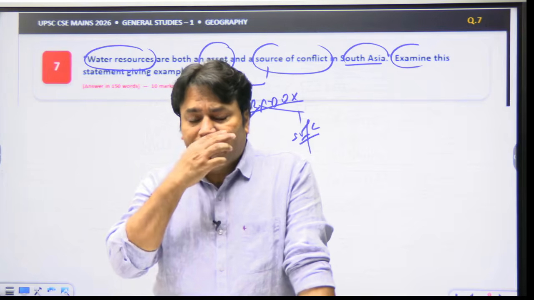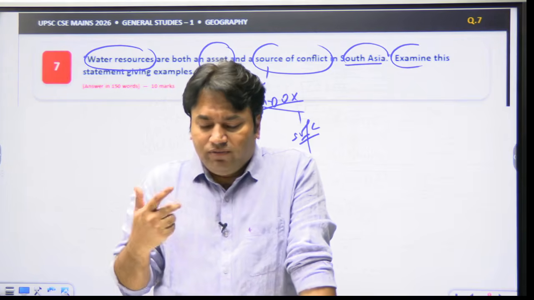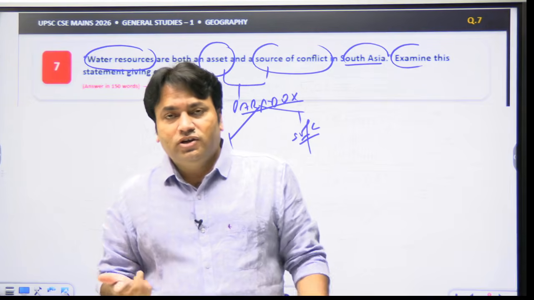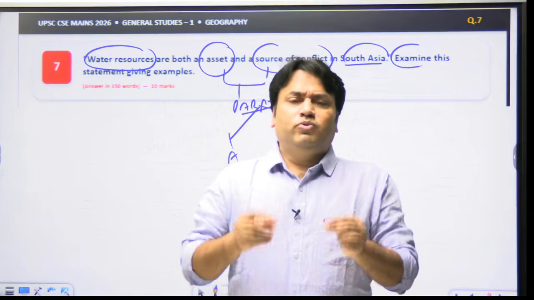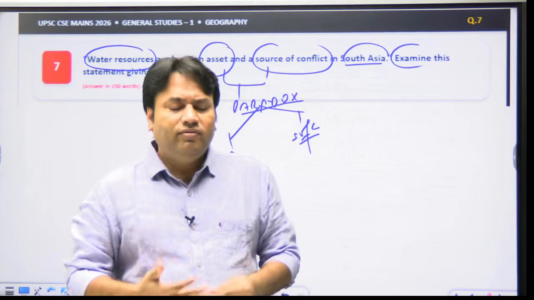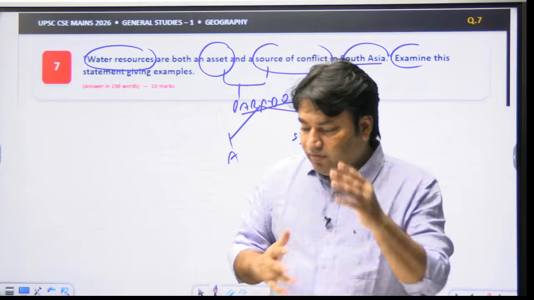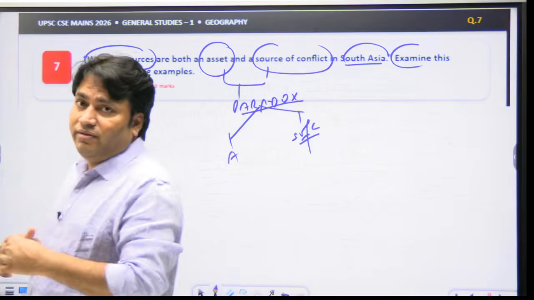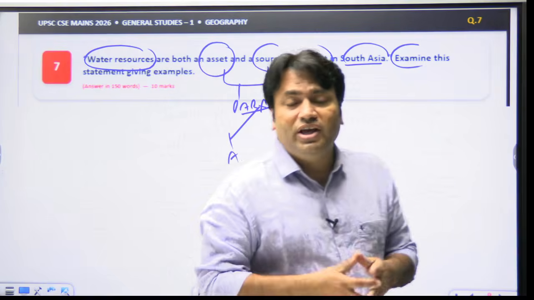So when we say water as an asset, what is the information that strikes your mind? Definitely we will talk about agriculture, hydropower, domestic supply, fisheries, navigation, and ecosystems.